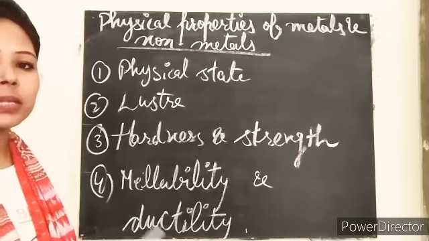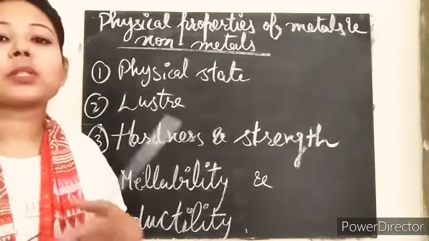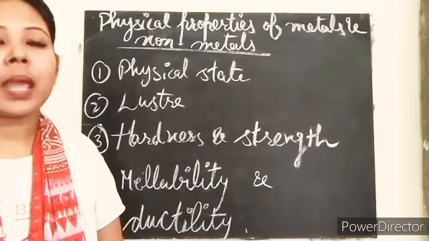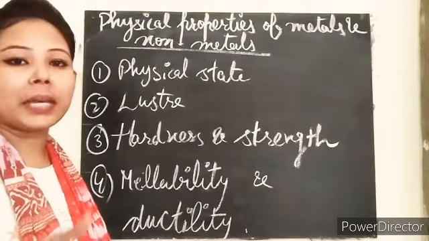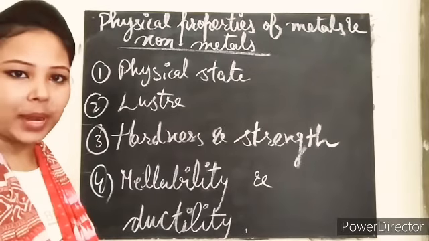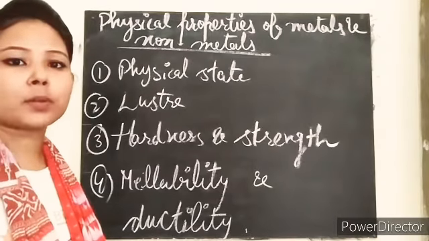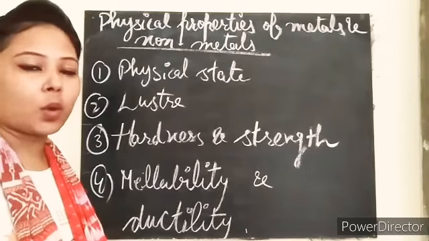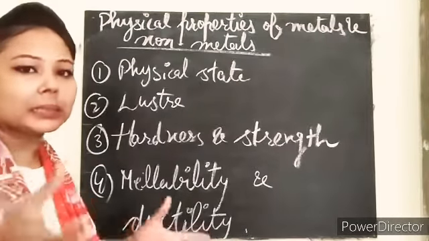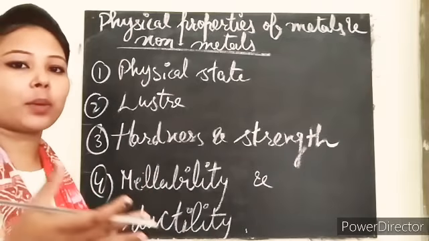So first of all, if we talk about the metals, they are mostly solid in nature, except mercury. Mercury is in liquid state at room temperature, right? And we use that in thermometers also, right? On the other hand, the non-metals can be in all three states, okay, solid, liquid and gas.